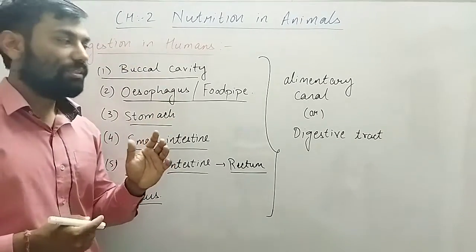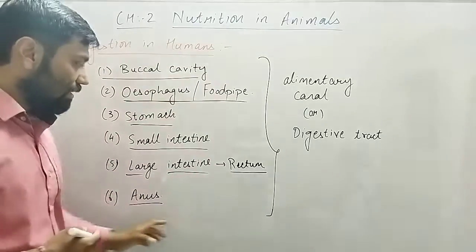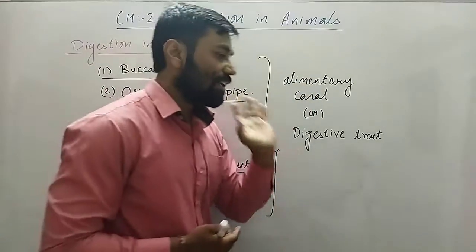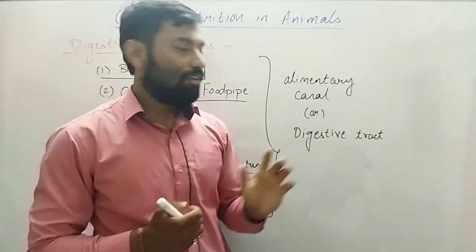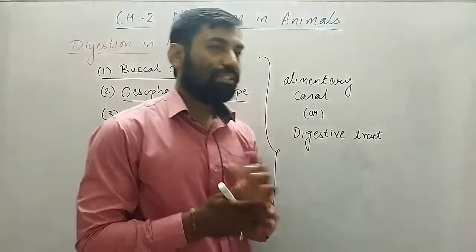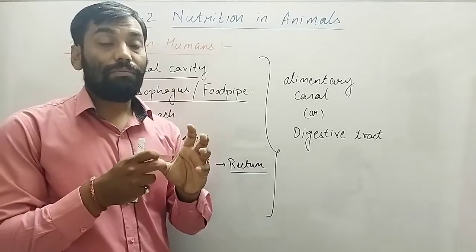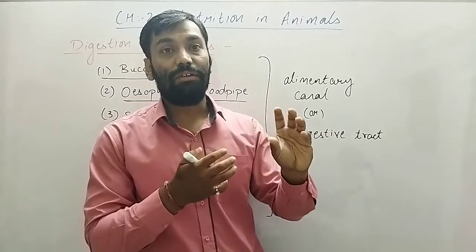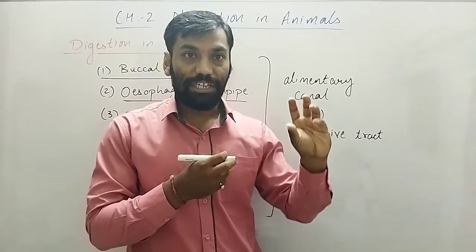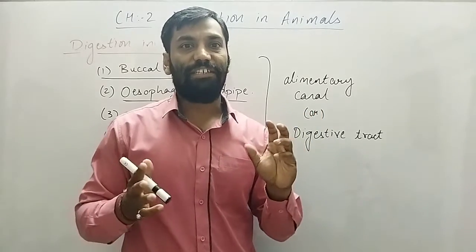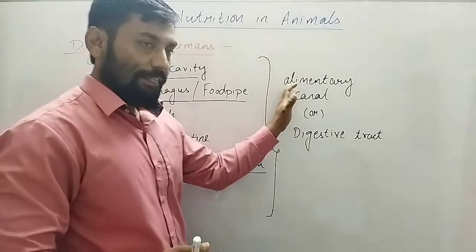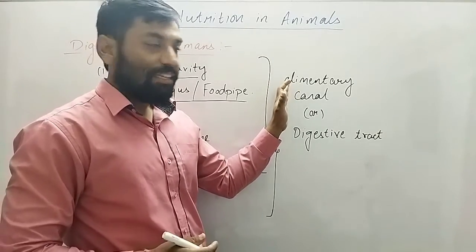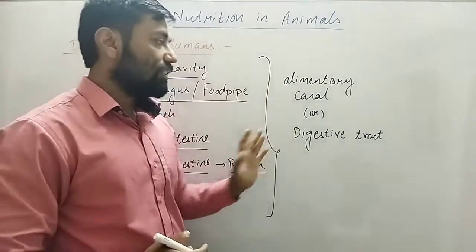All these parts form the alimentary canal or digestive tract, which means the whole pathway from where the food is taken in till it is excreted out.